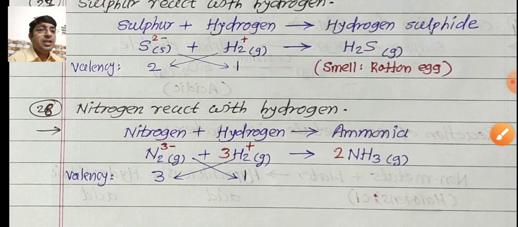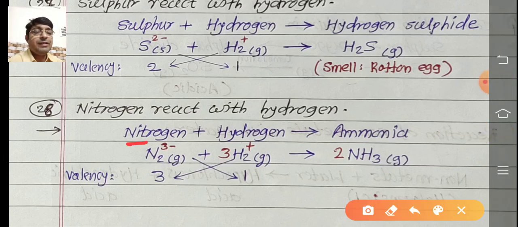And last one, nitrogen reacts with hydrogen. Nitrogen valency is 3. It is in diatomic state. Hydrogen is also diatomic, H2, gaseous in state. Both are gases. Hydrogen valency is 1. Nitrogen shows the valency 3. So again the same here, H2 and N2.